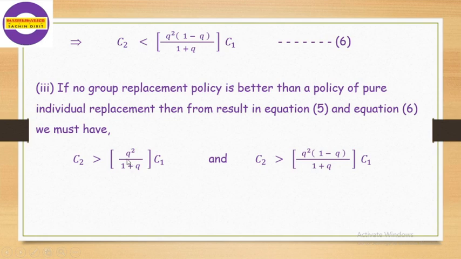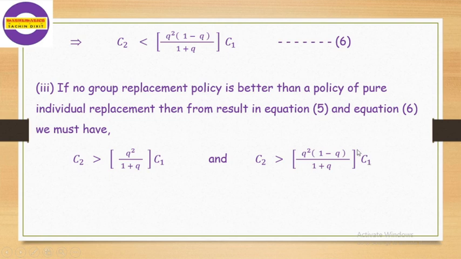That means if we have equation 6 on your screen, C2 is less than Q square into 1 minus Q divided by 1 plus Q into C1. Here group replacement policy at the end of the second month will be better. So for no group replacement policy, we replace this less than by greater than, we get this expression.